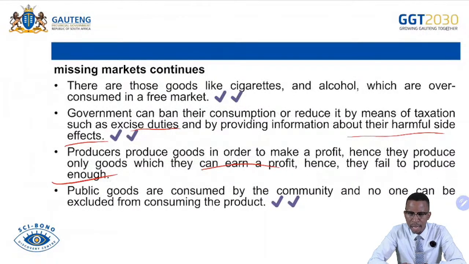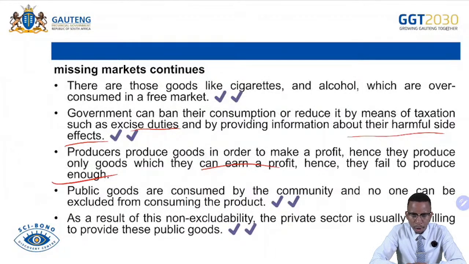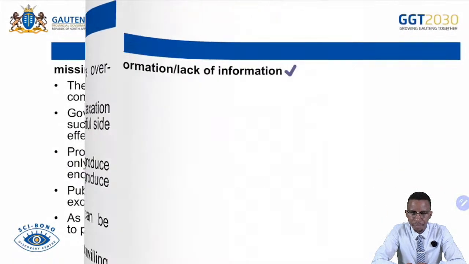Public goods are consumed by a community, and no one can be excluded from consuming those goods. So that's why the state intervenes to make the provision of those goods, because those goods are for everyone in the society. For instance, street light is for everyone. So it will be difficult for the private sector to derive the benefit achieved by the society on those goods and services. Therefore, the government intervenes to provide those goods. As a result of this non-excludability, the private sector is usually unwilling to provide these goods and services because everybody will get to access the consumption of these goods without having to pay for them.